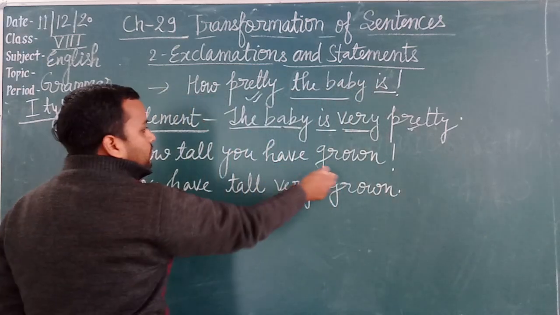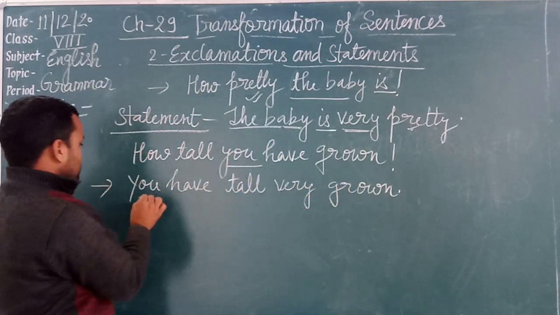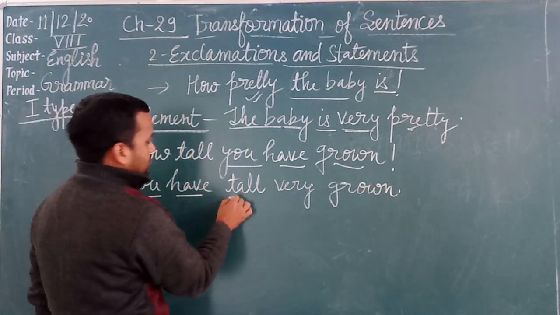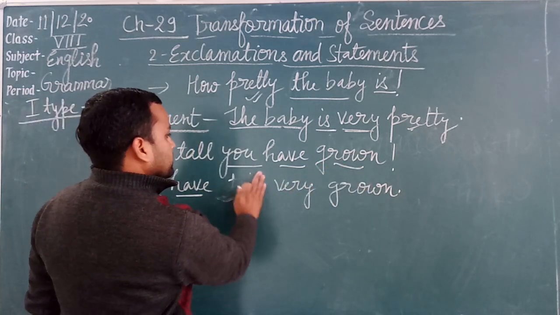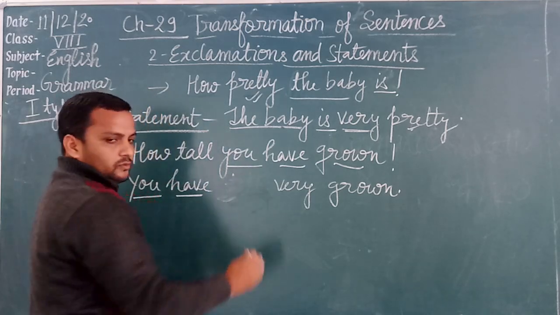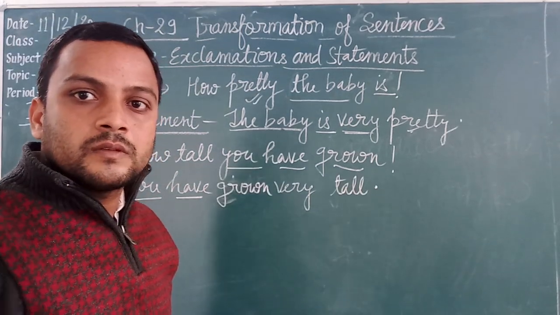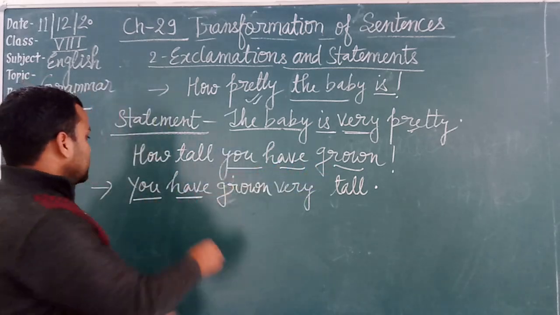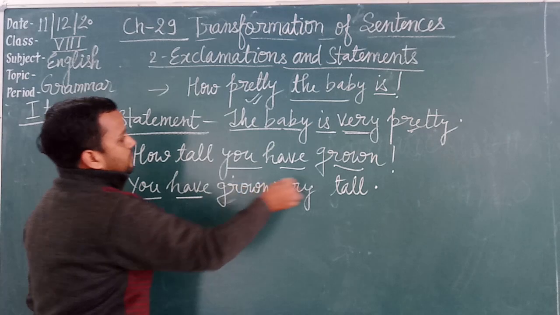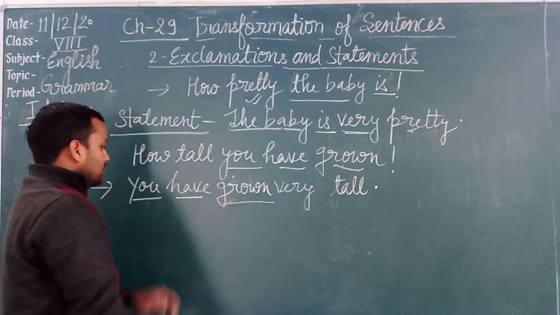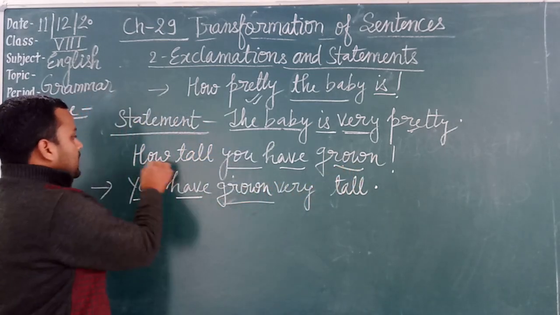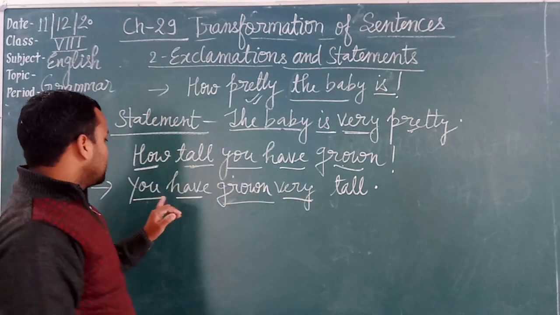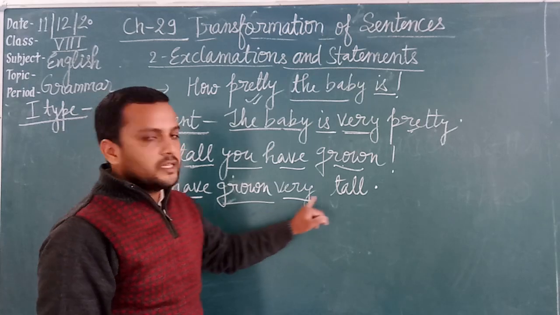How tall you have grown. The subject is you, have grown, helping verb. Sorry, 1 minute. See the second example. How tall you have grown. The subject is you. Helping verb have. The verb is also given, so we will write the verb also. You have grown. Now, how? It will be changing to very because here is an adjective. You have grown very tall.